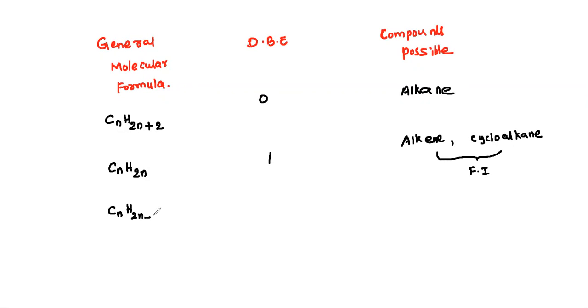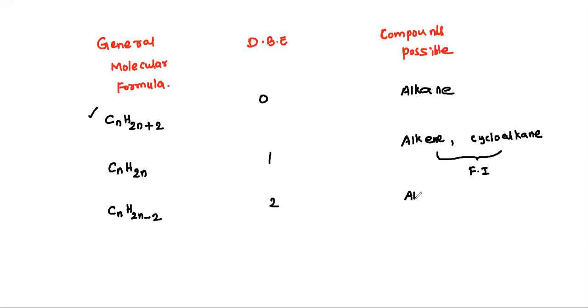CnH2n minus 2. It is what is called alkane, right? We know that is only alkane, but it is not. What is the double bond equivalent from this? This is saturated. So from this to alkyne, how many hydrogens do you remove? 4 hydrogens. So 2 hydrogens equals 1 double bond equivalent. So that is the reason why here it is equal to 2.